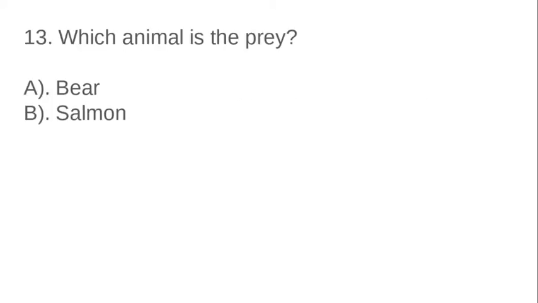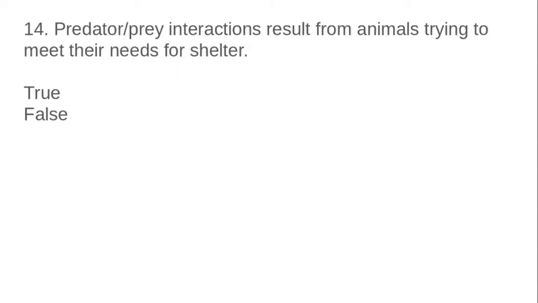All right, so let's go over a couple answers. Pause if you need to write these down. Which animal would be considered the prey? And that would be B. 14. Predator-prey interactions result from animals trying to meet their needs for shelter. Is that true or false? And that would be false. It's meeting their needs for food.